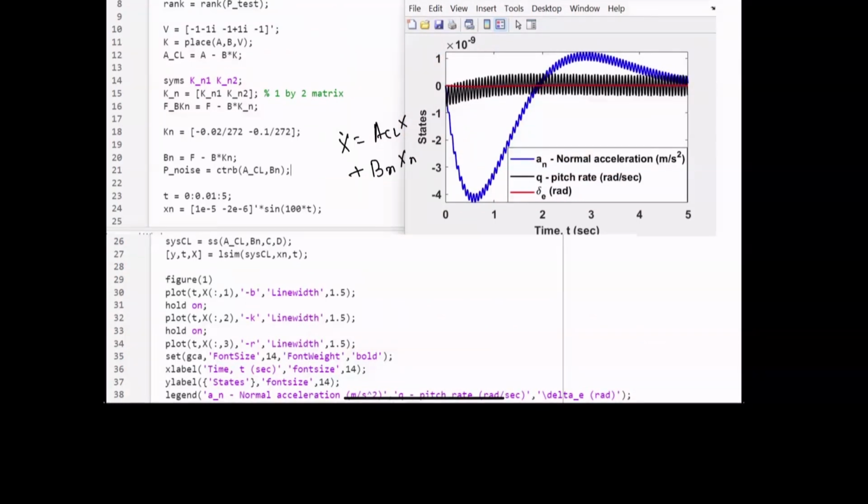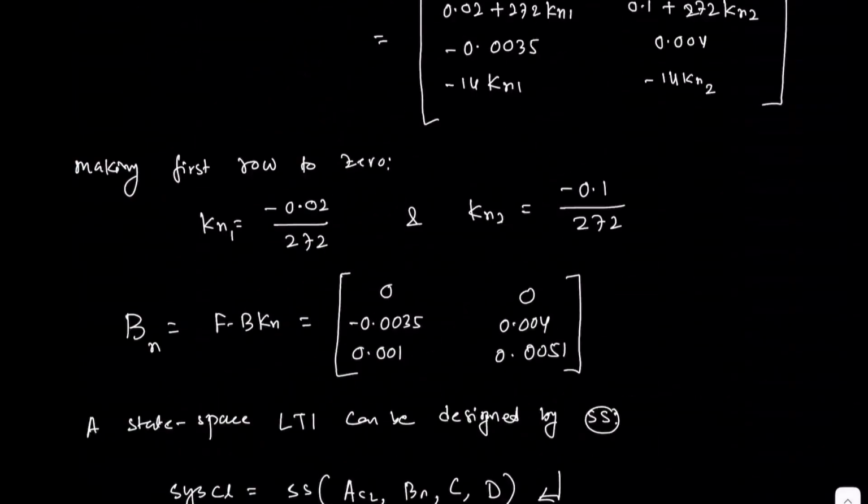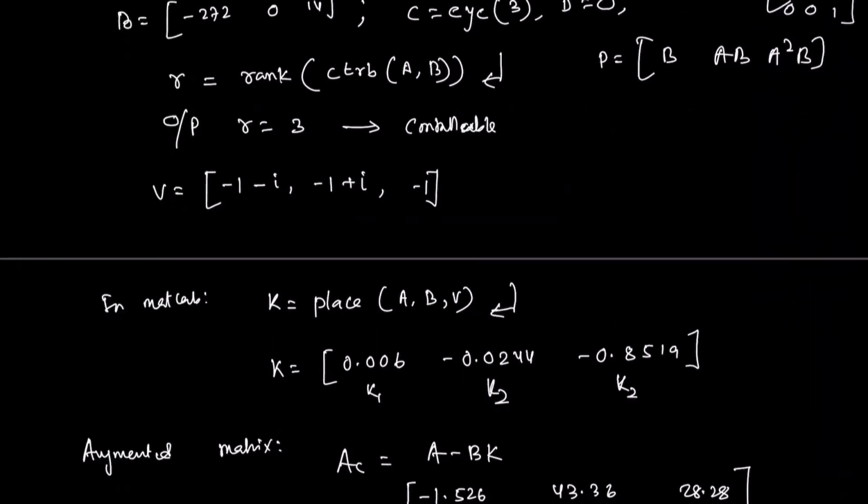But as a control engineer, you can increase the response. In this particular case, we have chosen the desired eigenvalues, or the poles, at this level. Suppose in the present scenario these are the pole locations, but if you can move them, suppose here, or here, or maybe here.